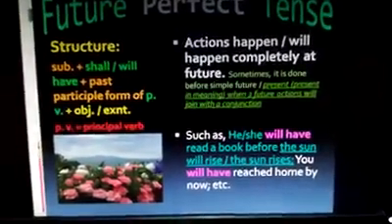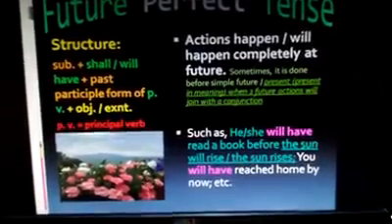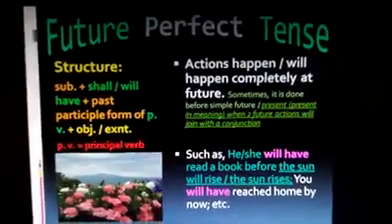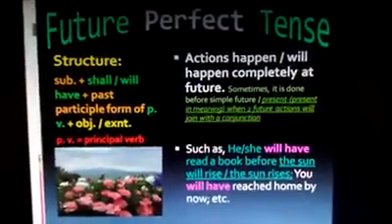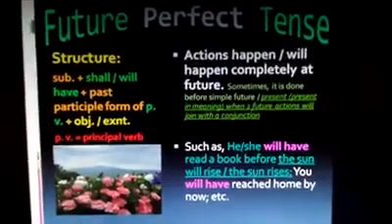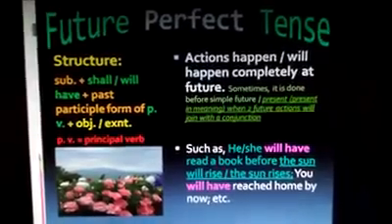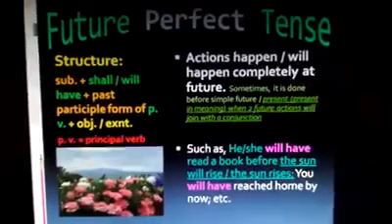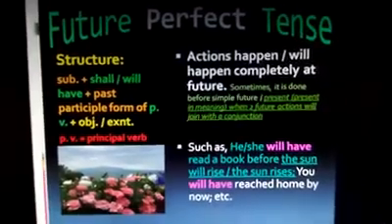Before is here conjunction. Before it, he or she will have read a book. It is future perfect tense, and after this conjunction before, the sun will rise or the sun rises. Here both are correct. You may use simple future or simple present after this conjunction before.